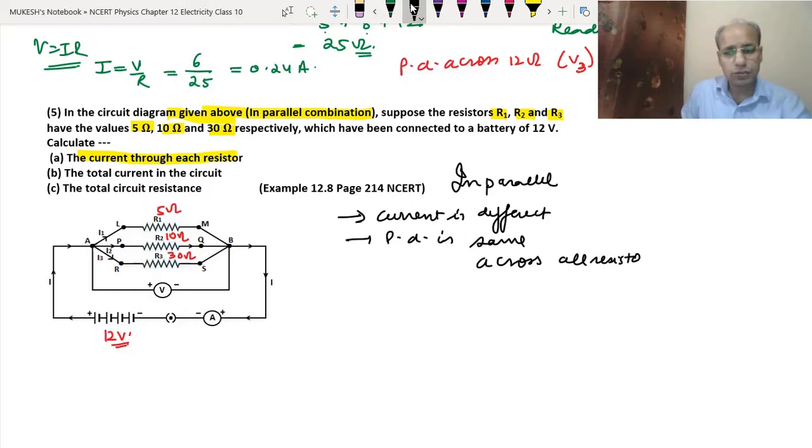So in R1 the potential difference will be 12 volt, in R2 also 12 volt, and in R3 also 12 volt.